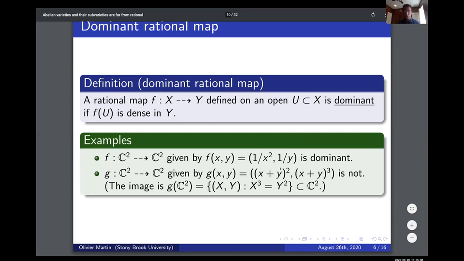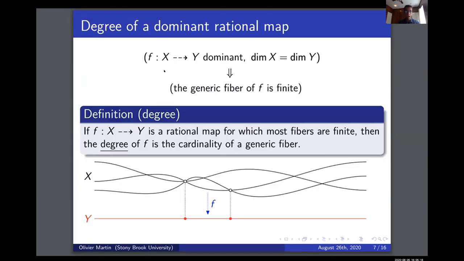So why is it not dominant? Well, the image is going to be contained inside a curve in the plane because there's an algebraic relation between x plus y squared and x plus y cubed. So if I have a dominant rational map between two varieties of the same dimension, then just by simple topological reasoning, the generic fiber is going to be zero dimensional. And because we're dealing with algebraic geometry, the generic fiber is actually going to be finite. So it's going to be just a finite covering if you want. So in this case, we're going to call the degree of the rational map just the number of points in the generic preimage. So here's an example, for instance, of a degree 3 rational map from X to Y.